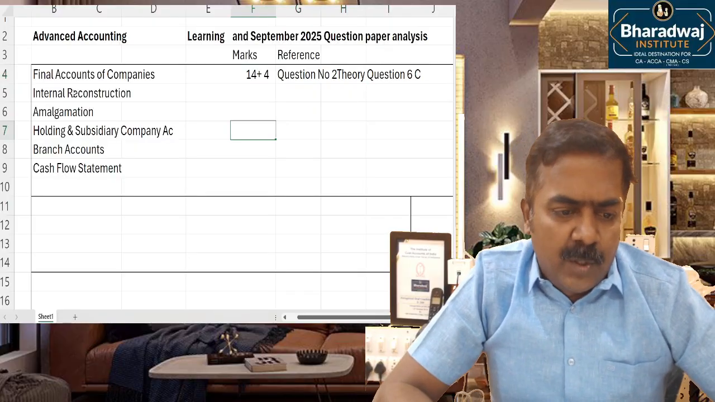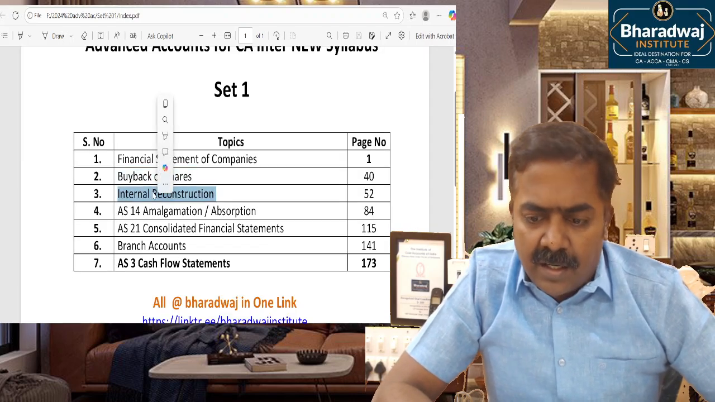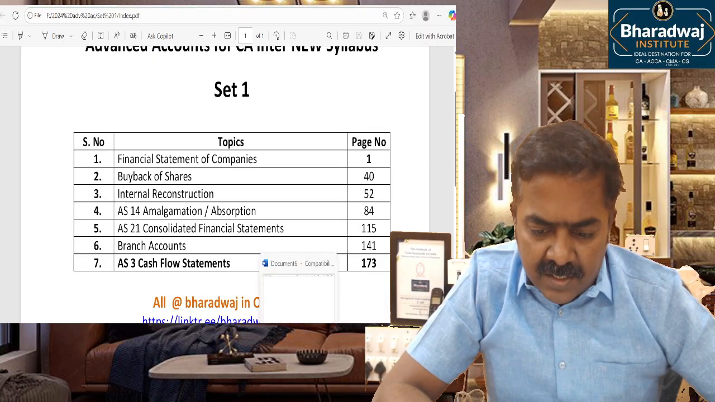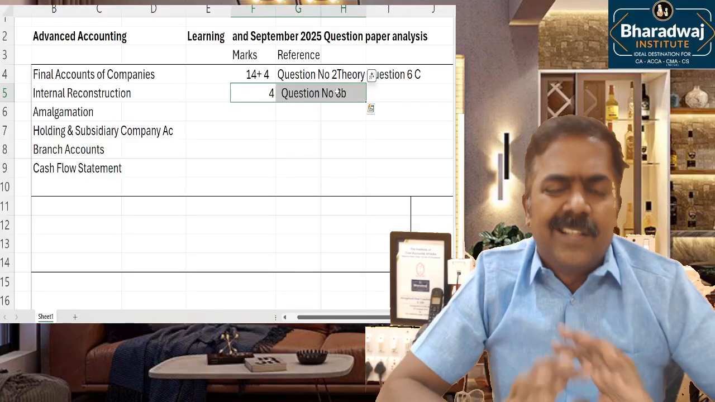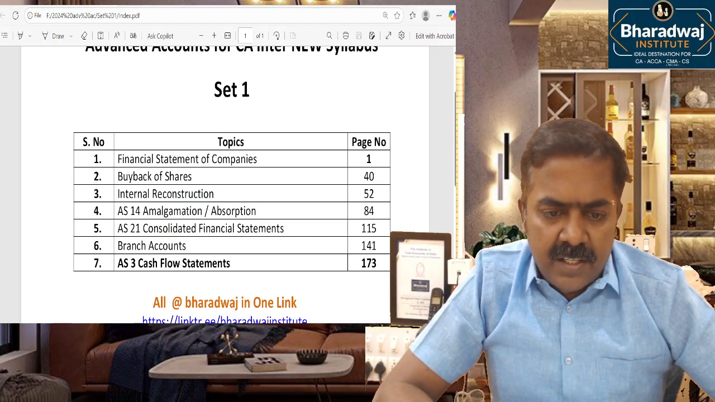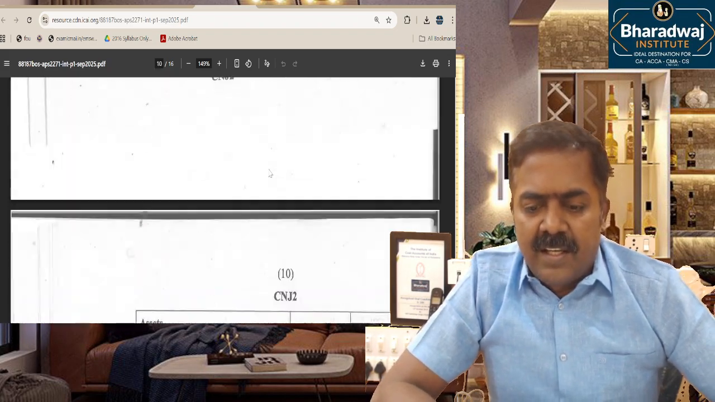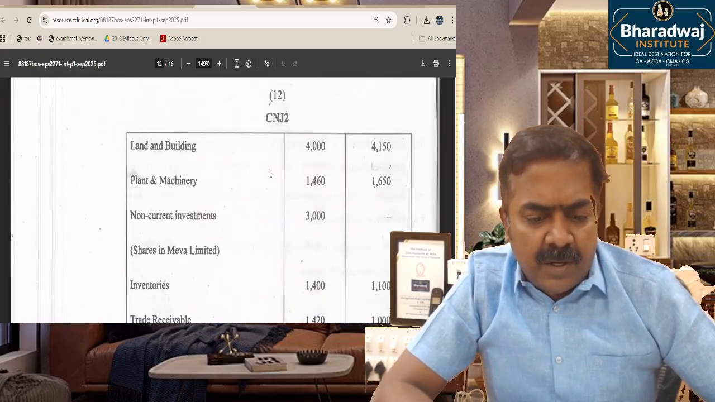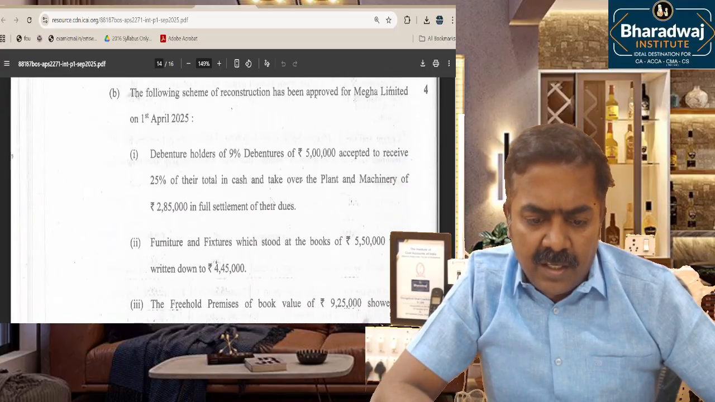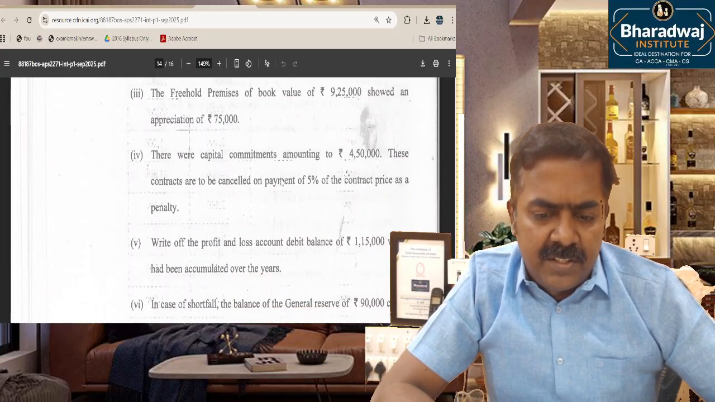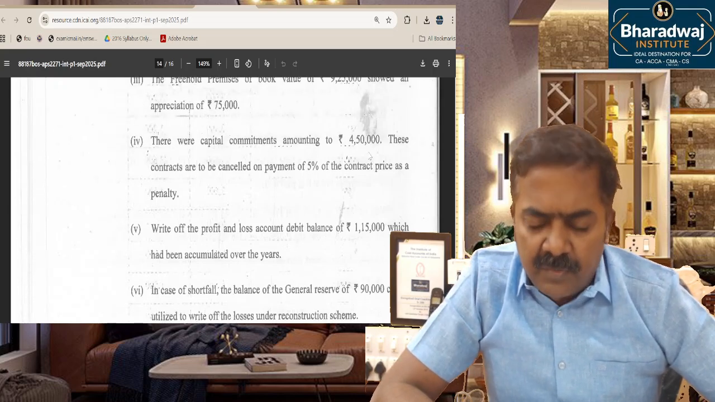Just a cakewalk. Then, as we discussed in the class also, an internal reconstruction question was tested in the exam, only for 4 marks, just passing a journal entry. Compared to the problems we discussed in the class, the question in the exam was very, very easy. You just pass journal entries: debentures converted, assets changed, liabilities changed, then write off the bad debts. We solved a similar question in the class also.